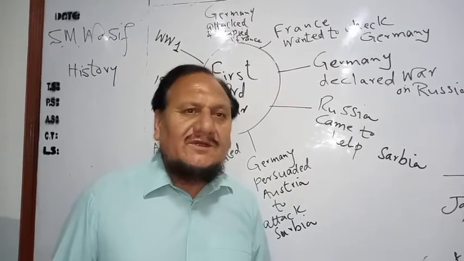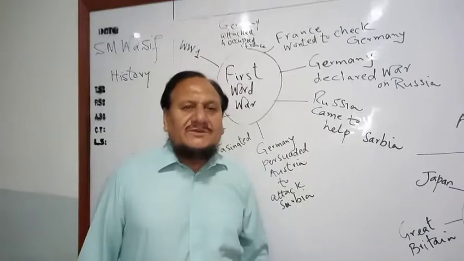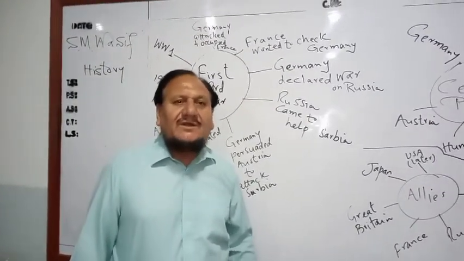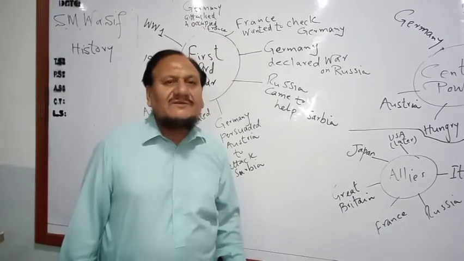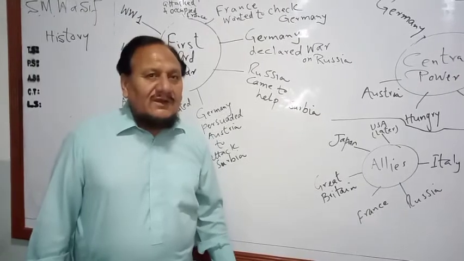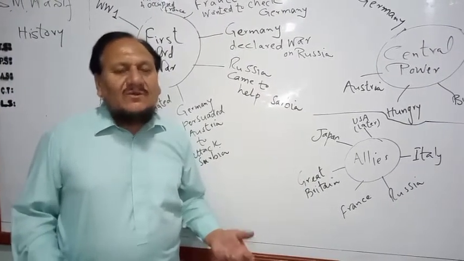This war was fought in the whole world. The whole of Europe was involved in this war, and all the European colonies in Asia, in Africa, and other parts of the world also became part of this war because they were part of those powers who were fighting the war. So let's see how this war started, why this started.